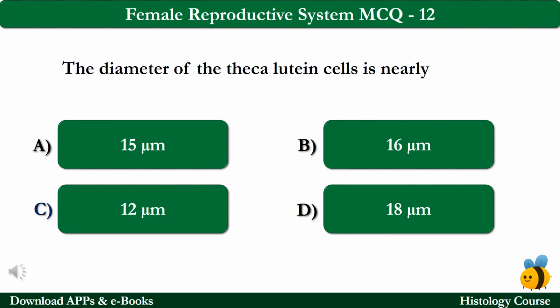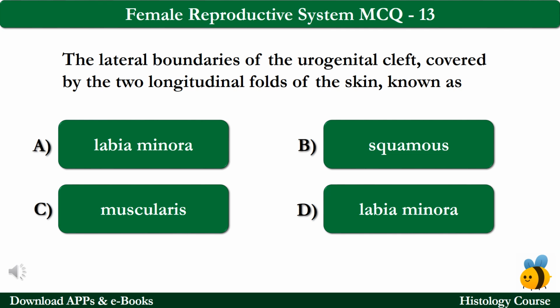MCQ number 12. The diameter of the theca lutein cells is nearly option A 15 micrometer, option B 16 micrometer, option C 12 micrometer, and option D 18 micrometer. The correct answer is option A, which is 15 micrometer. MCQ number 13. The lateral boundaries of the urogenital cleft covered by the two longitudinal folds of the skin are known as option A labia minora, option B squamous, option C muscularis, option D labia minora. The correct answer is option D, which is labia minora.